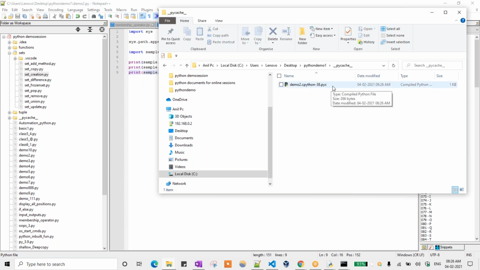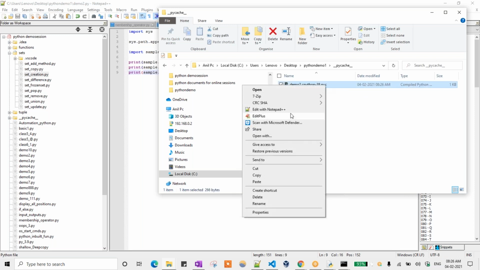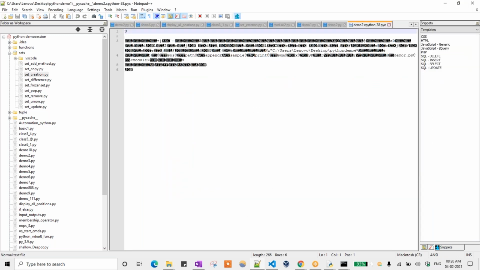Here you are seeing a .pyc file, that is the compiled Python file. If you open that file, you can't understand it. Why? Because a compiled file is only understood by the machine. We can only make out bits like C users Lenovo desktop, Python demo, and sys.path.append of something. This is known as a compiled file. We can't understand that language. Python is both interpreted and compiled, but most people think Python is an interpreted language only.